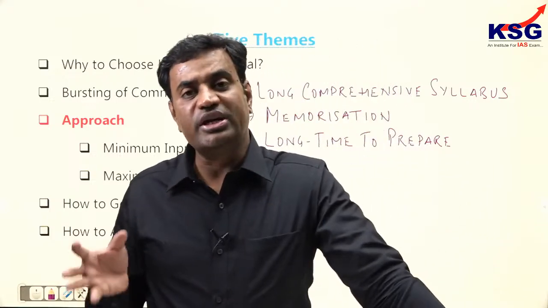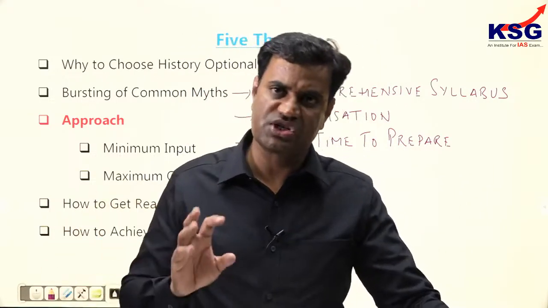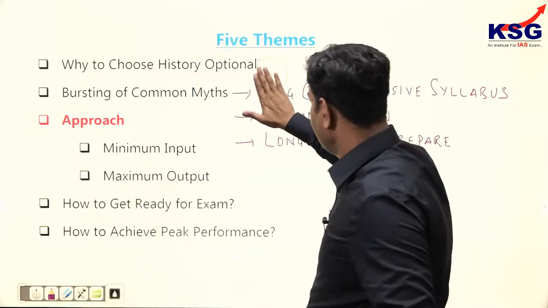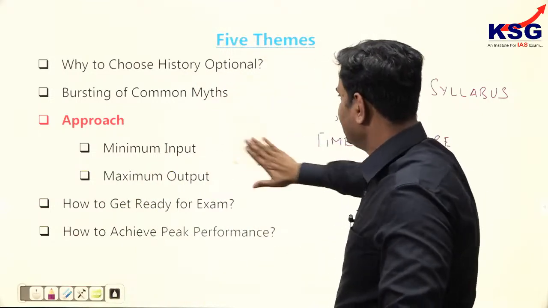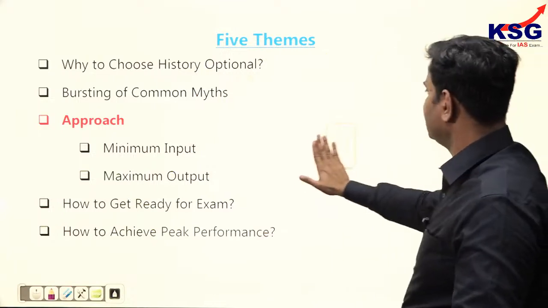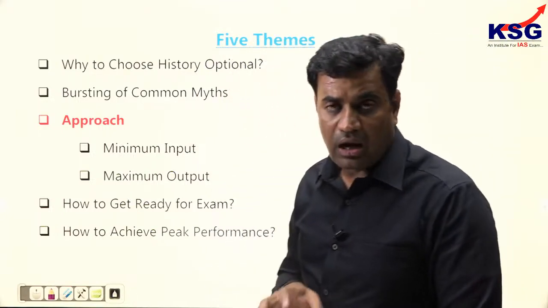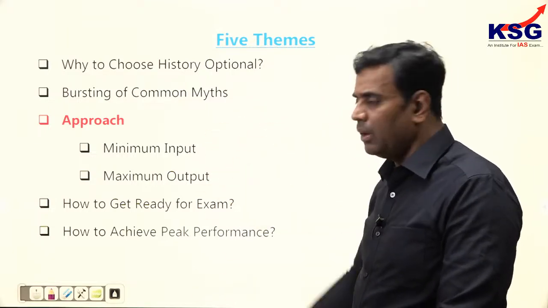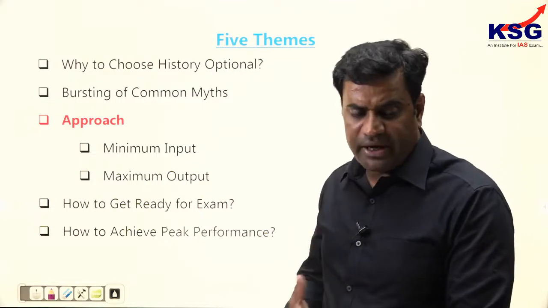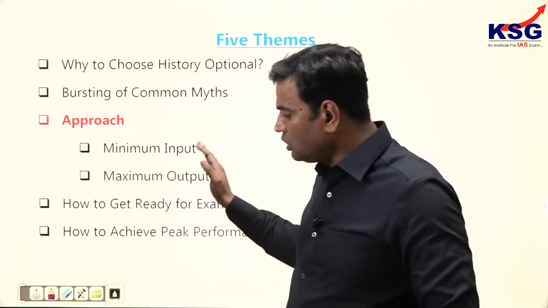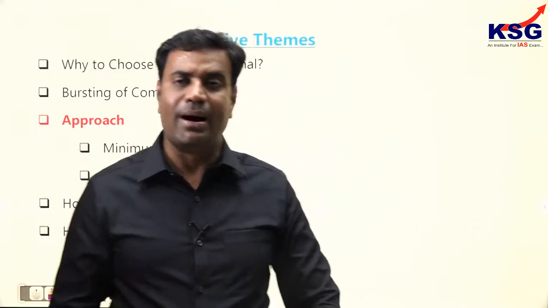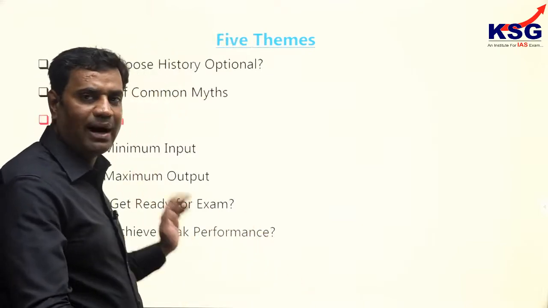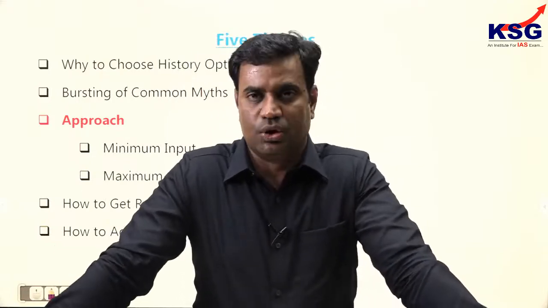Now coming to the more specific thing related to preparation of history optional, and that is the approach. Now coming to the most technical thing, what should be the approach to prepare history optional, and our effort would be to ensure minimum input and at the same time maximum output. So with minimum input, we need to emphasize maximum output. How do we ensure this in history optional? Just understand it.